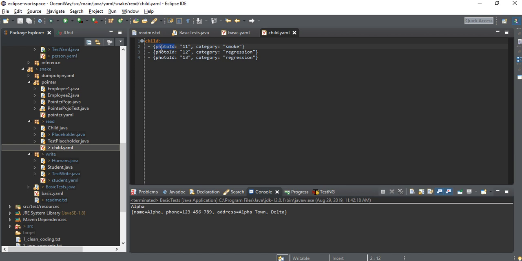Here I have shown you a list of hash maps. See, there are three lists, one, two, and three, and within a list, there is a map, key value. So it's a list of hash maps I have created here. We'll see the code of this.